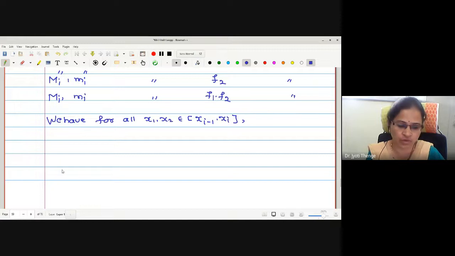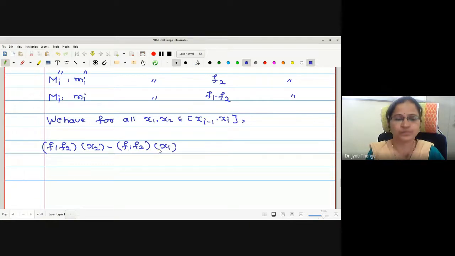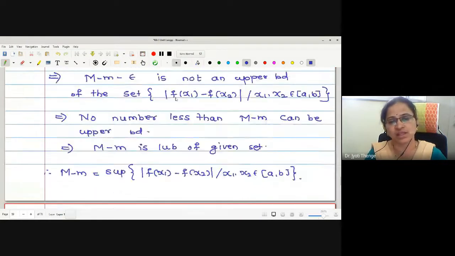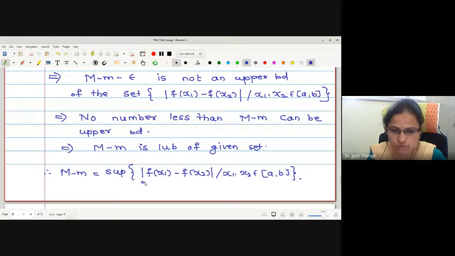Okay, what am I going to find out? I am going to find out f1 f2 operated on x2 minus f1 f2 operated on x1. One may have a question why the expression is taken like this, because in the previous lemma we have seen that the supremum of the set of modulus of differences between two function values is capital M minus small m. That is, there is a direct relation between the bounds and this term.